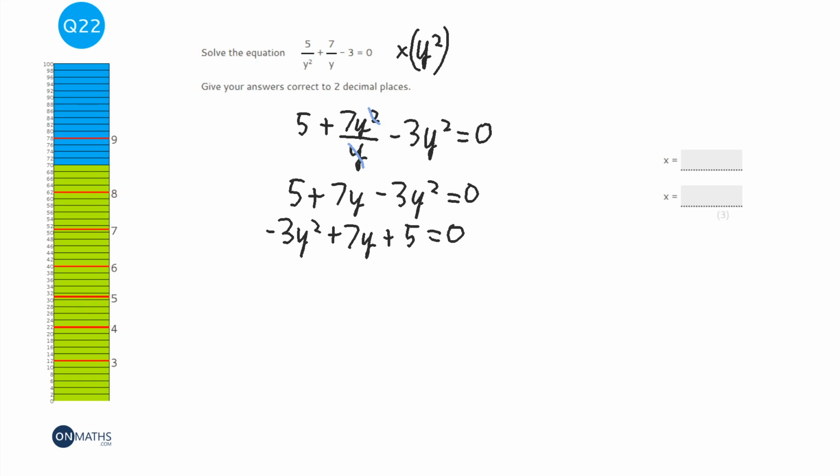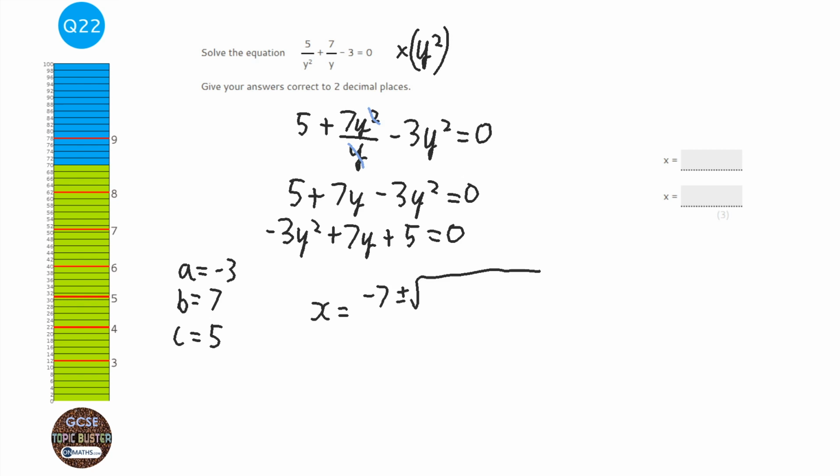So we've got to find out what a, b and c are. A is the number before the y squared, which is minus 3. B is the number before the y, which is 7. And c is the number on its own at the end. Then we're going to use the quadratic formula, okay, which is x equals minus b plus minus square root of b squared minus 4ac over 2a.